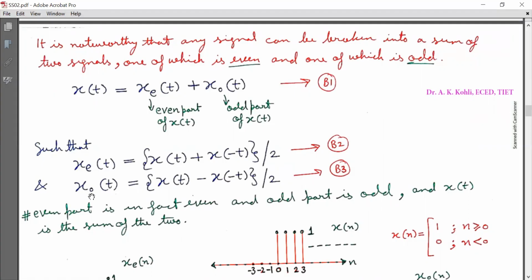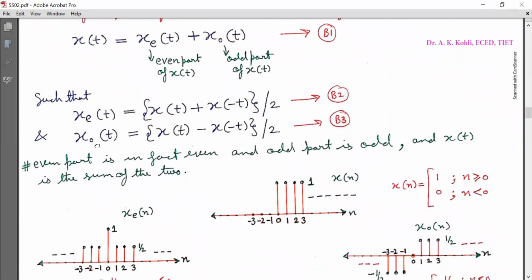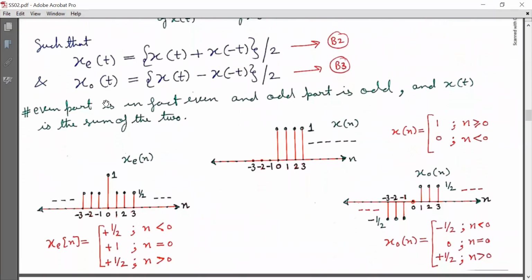So this is xe(t) and this is xo(t), and x(t) is equal to xe(t) plus xo(t). So we can substitute B2 and B3 here and get the answer that will come out to be x(t). Now the even part is in fact even and the odd part is in fact odd, and x(t) is the sum of the two.